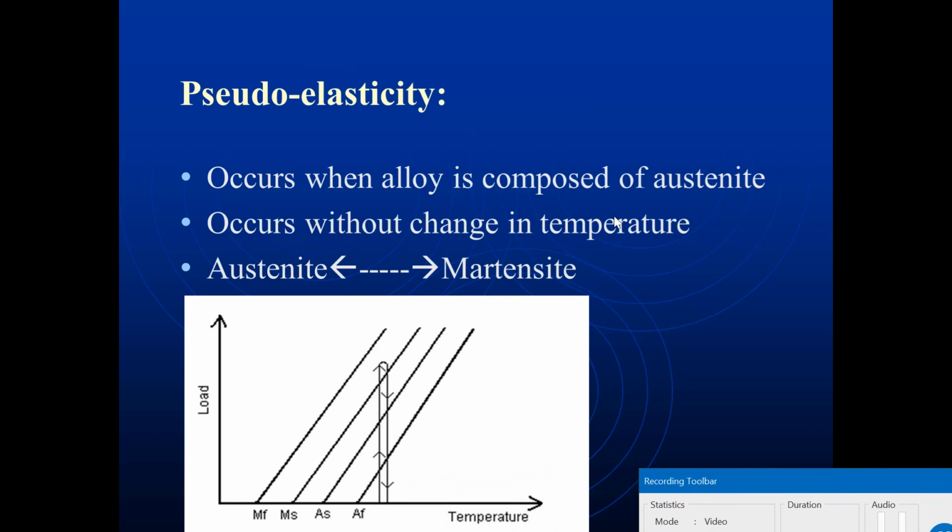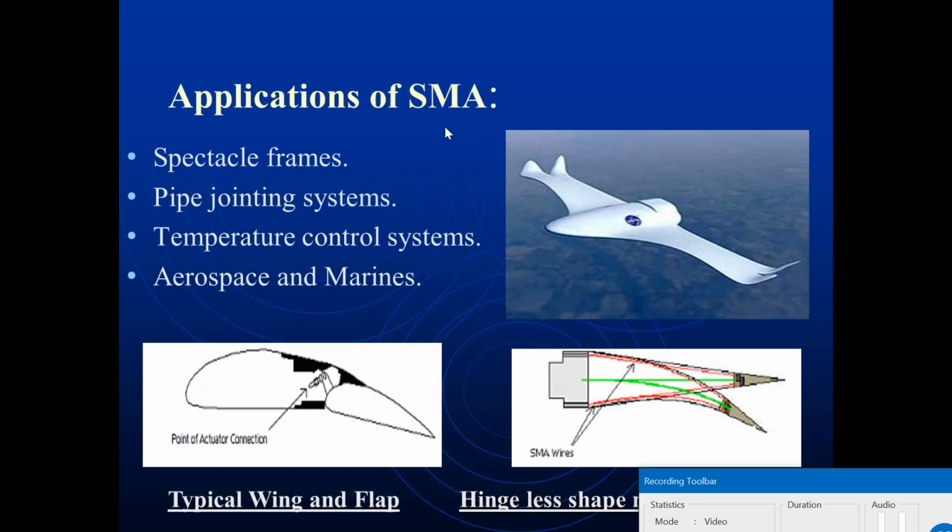So that is the change of the shape. Then the next one is pseudo elasticity. This occurs when the alloy is composed of austenite. Whenever a larger amount of austenite is present in the alloy, this can be obtained. It occurs without a change in temperature, and there will always be a phase change from austenite to martensite.